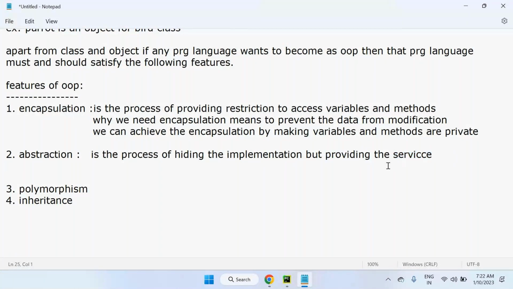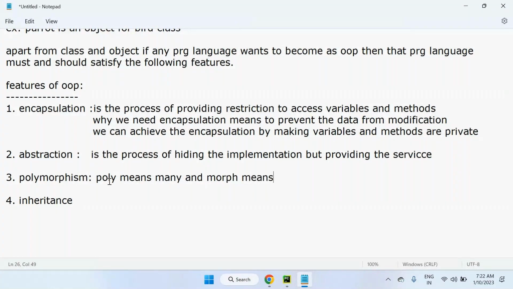Okay. Now we will take all the examples in the coding part so that you will understand, though it's not the right situation to explain through coding. A lot of things we have to discuss before starting with the coding of object oriented programming. So polymorphism: poly means many, and morph means behavior.